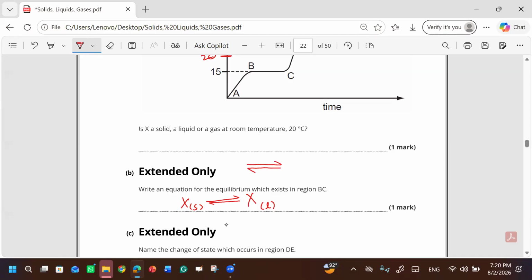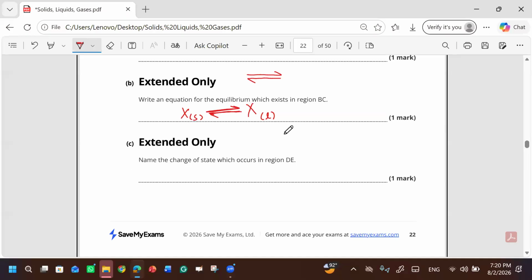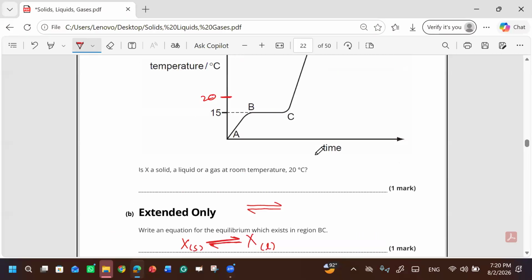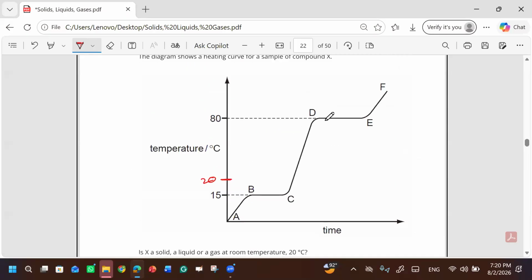It's equilibrium, on both sides. It means from solid to liquid you can go, or from liquid you can come back to solid. Name the change of state which occurs in the region DE. DE is the boiling point.